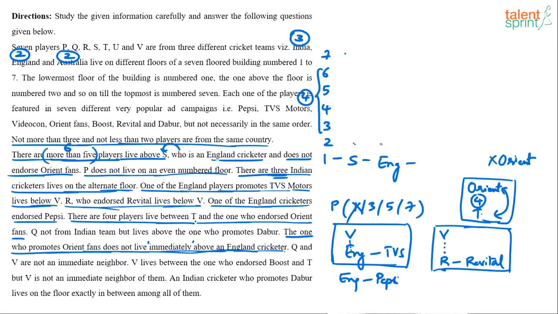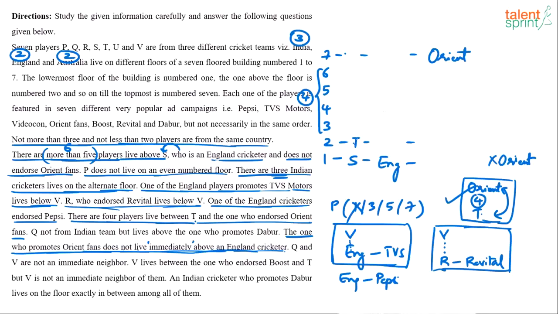Can we take Orient fans on second floor? No. Because if you take Orient fans on second floor, it comes out to be immediately above England, which is not allowed. So go back to the previous point, we were discussing T versus Orient. Orient cannot come on second floor, so T has to come on second floor. Which country is he from? We do not know. But T has to be on second floor. Then there are 4 people, 1, 2, 3, 4, and Orient fans will come on the 7th floor. Now who is that person and which country he belongs to we do not know, but this point is fixed.